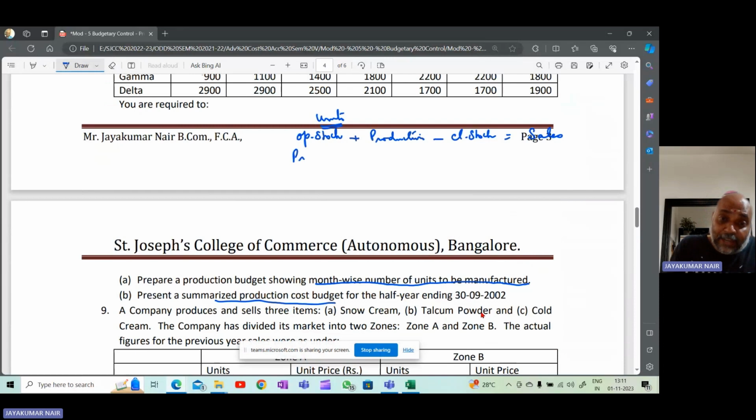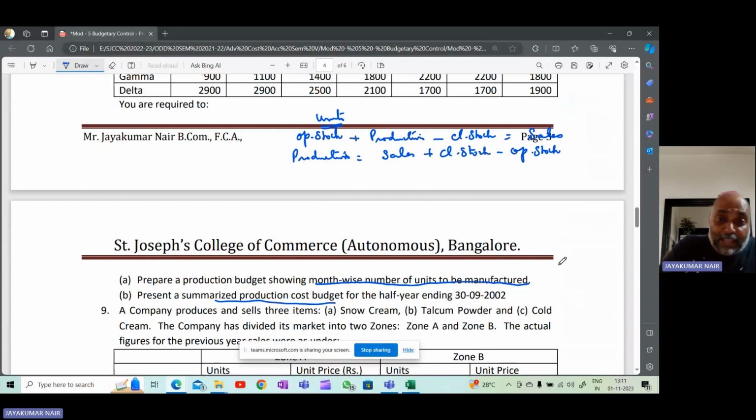So if I want to find out what is production, now changing the subject of the formula: opening stock plus production minus closing stock is sales. If I want to make production the subject, it will be sales plus the closing stock minus the opening stock. From sales, if you take the opening stock to the other side, it'll become minus. The closing stock to the other side, because it's minus, it'll become plus. So sales plus closing stock minus opening stock will give you the production.